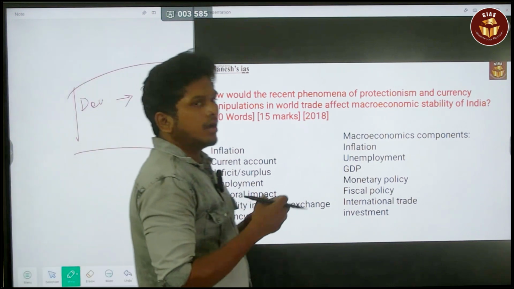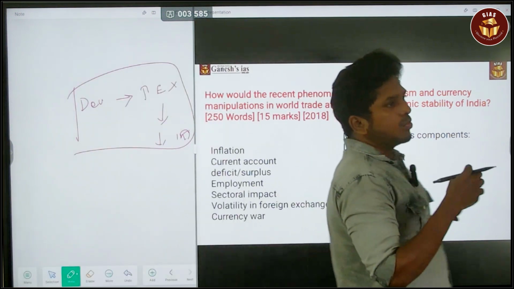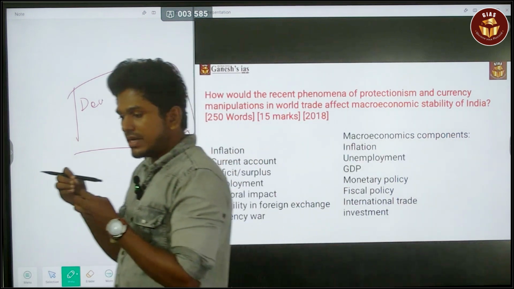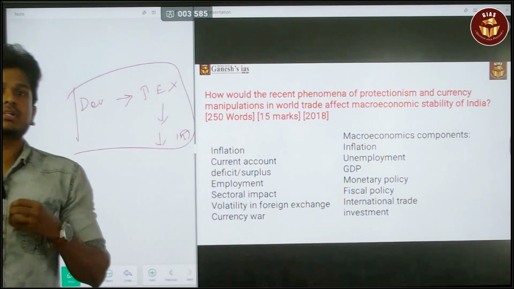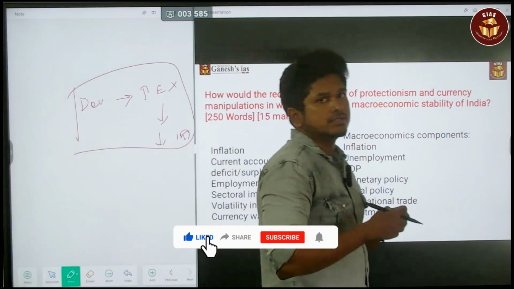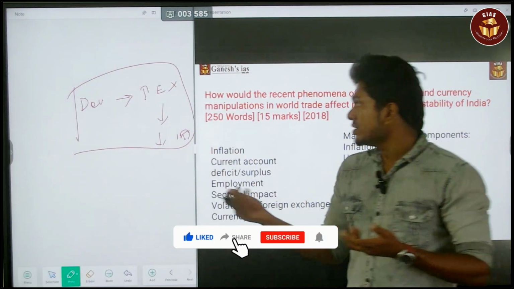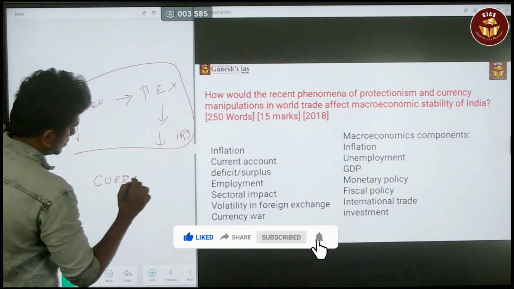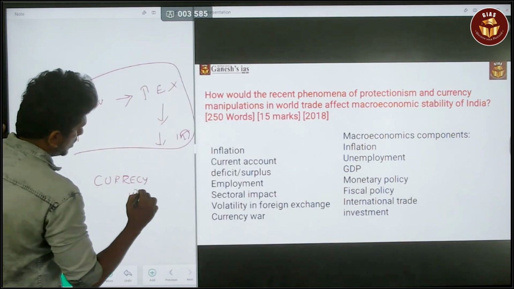You can say that if there is more protectionism, then at the end of the day that is going to affect the production process only. So it is better the country should avoid this, or else you can quote this term, currency war.